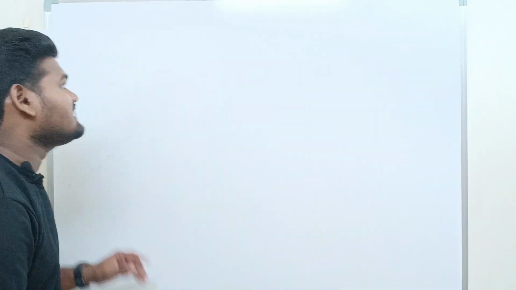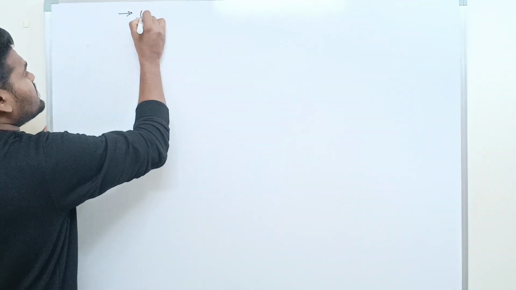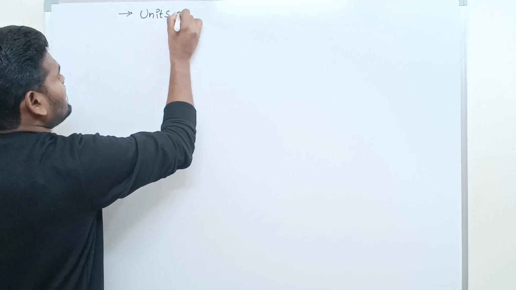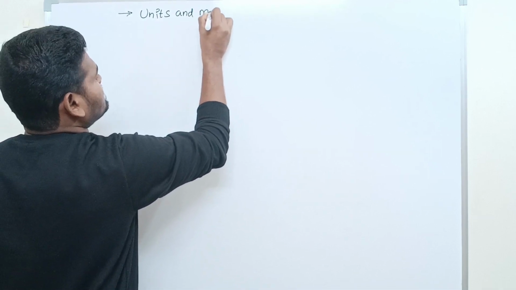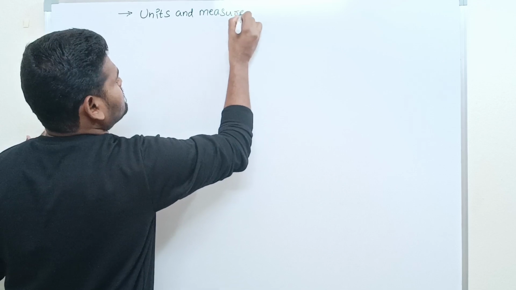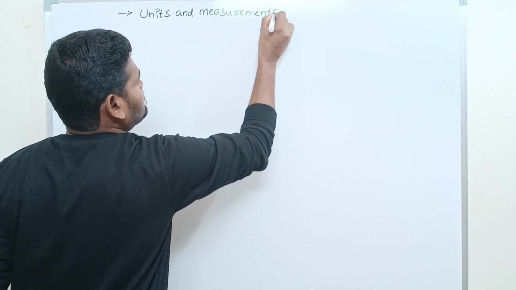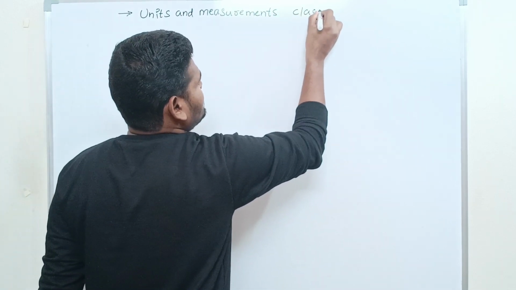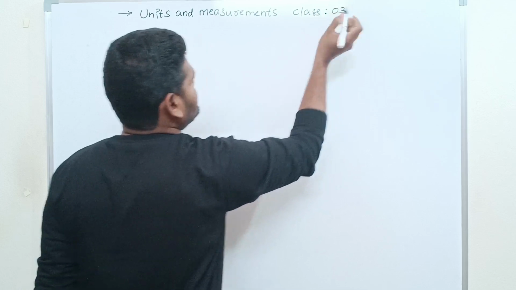What is the lecture going on? Units and measurements, class number 3. This is the third lecture.